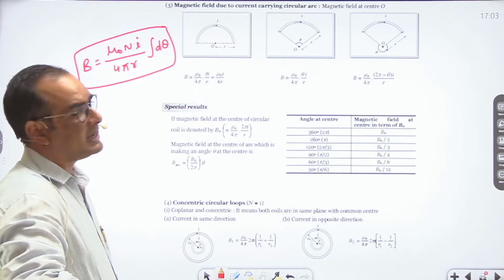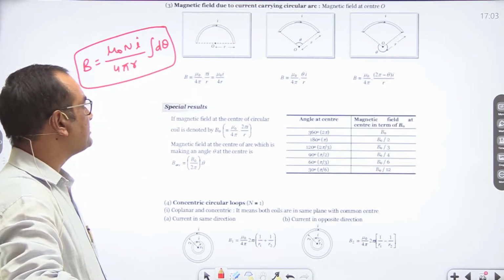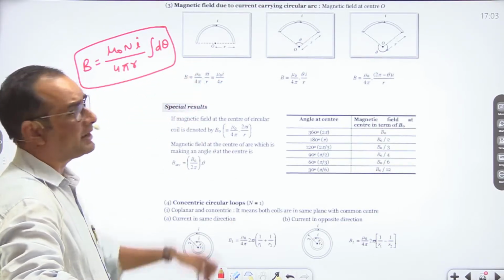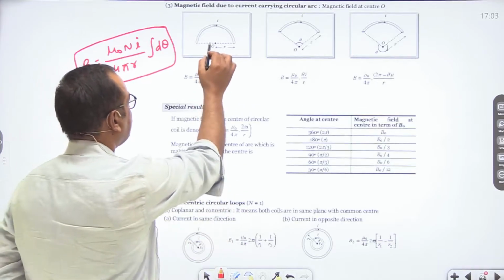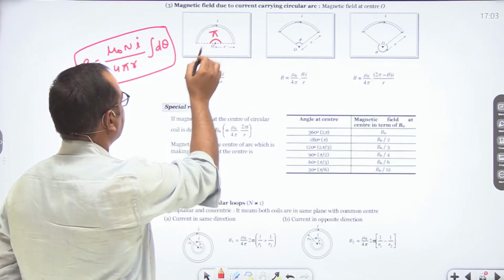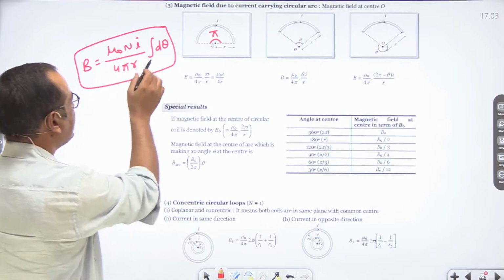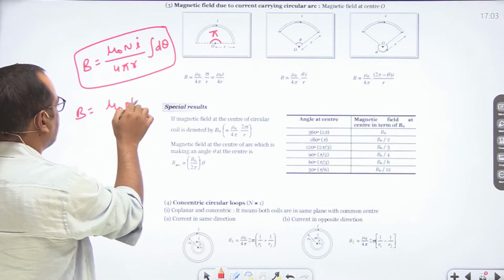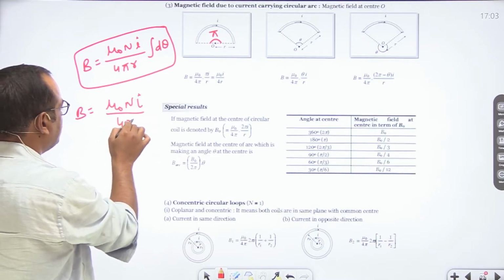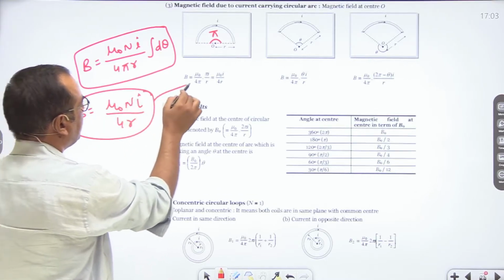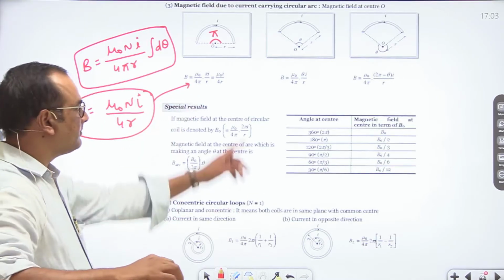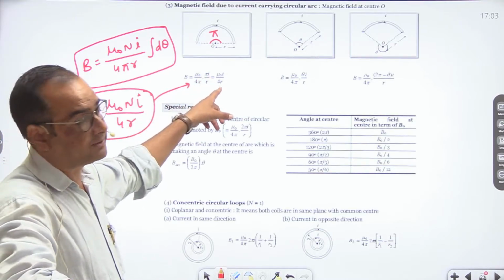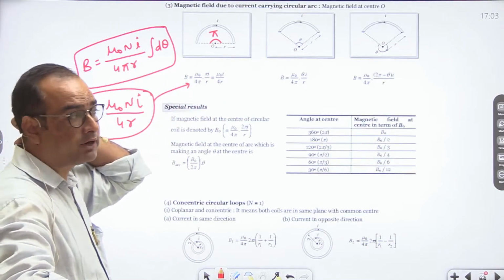Now let us say this is a semicircle. Here the angle is pi radian. If we place integration d theta equal to pi, then the relation is mu naught Ni upon 4r. You can compare your relation with it. Here the number of turns is taken as 1, so it is mu naught I upon 4r.